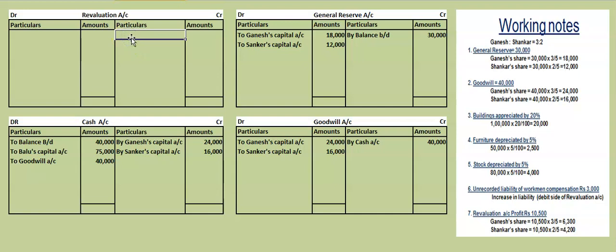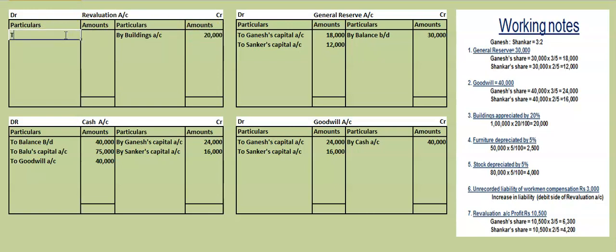Building has appreciated, no? What is the revaluation account rule? I said to remember ADD. Asset decrease debit, asset increase credit. Liabilities decrease, liabilities increase. So here building is increased. Buildings account, how much is the increase? 20,000 is the value of increase in the building.